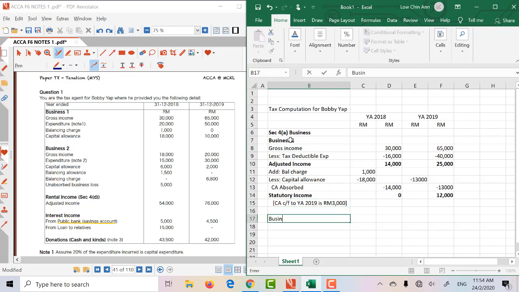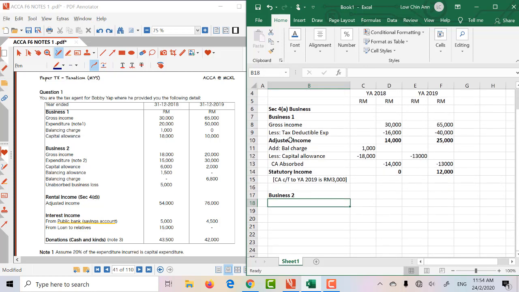And let's go to business 2. Okay, for business 2, now something similar that we're going to do. So I'm going to have the same description, so I can copy them over.